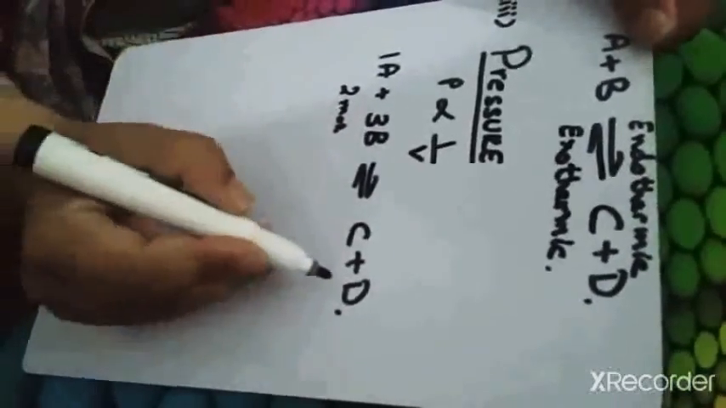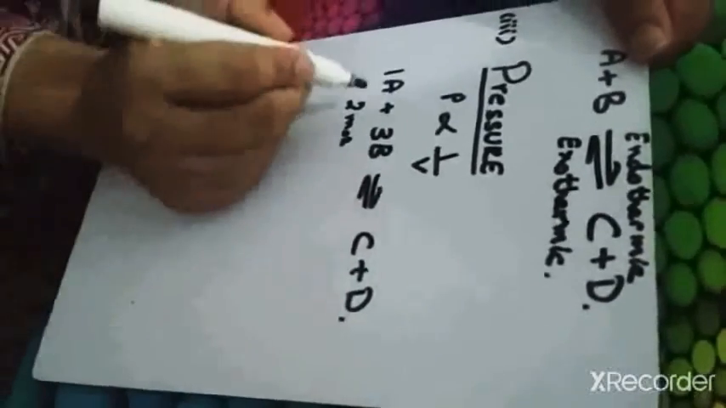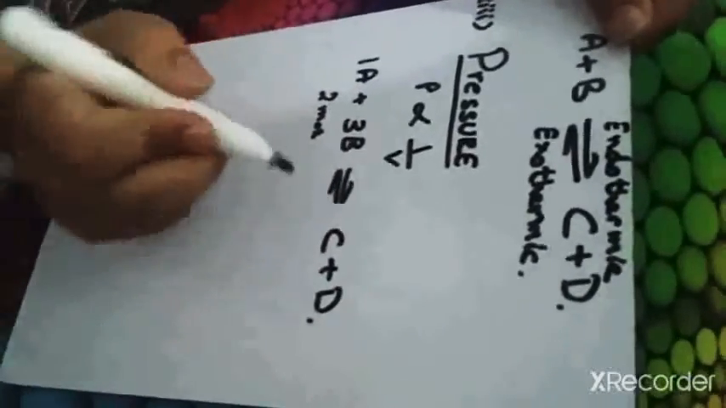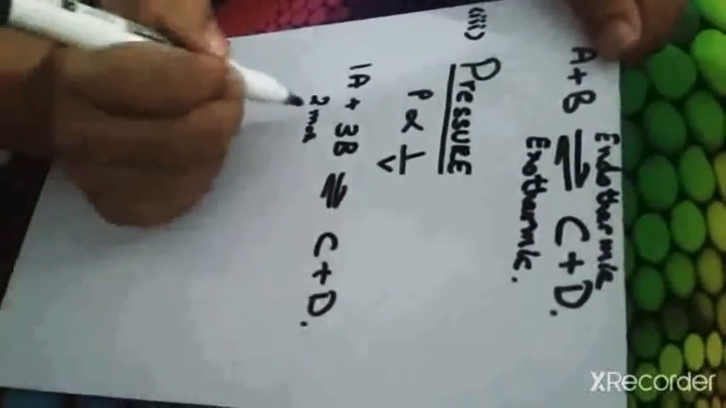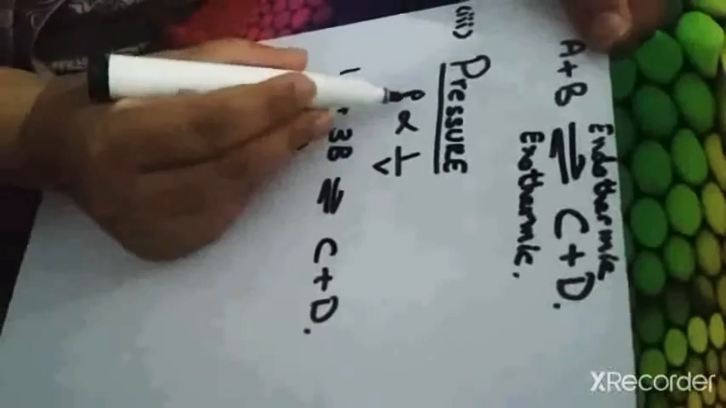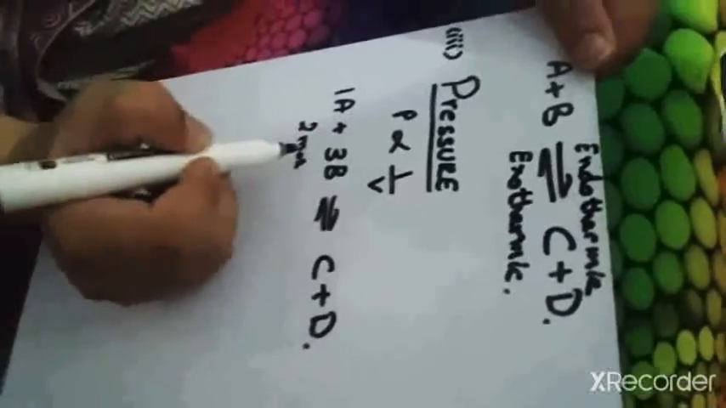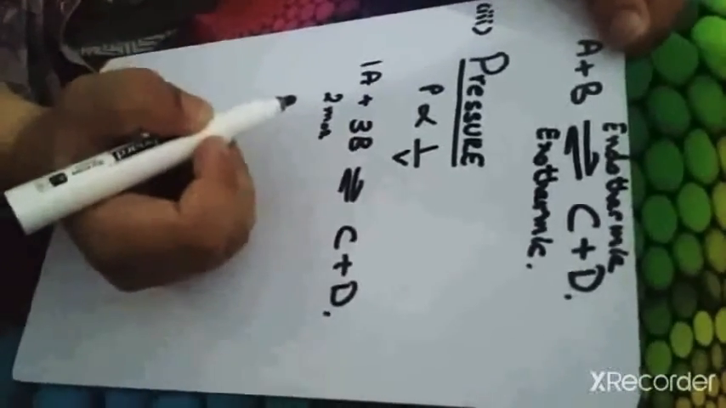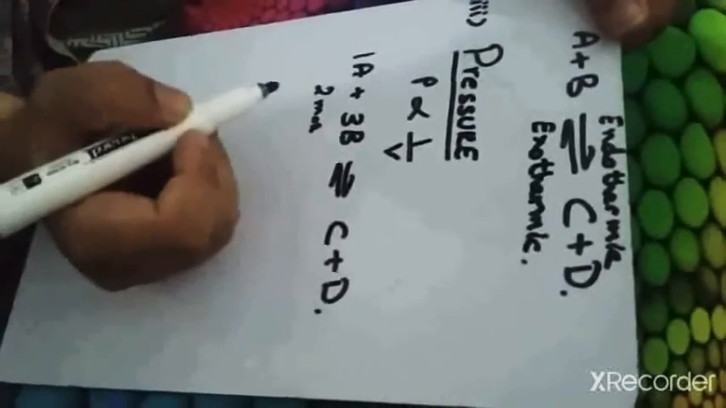So what will happen? The reactants will react to produce more product or to increase their volume, right? So if you increase the pressure, the equilibrium will be disturbed and either the forward reaction or the backward reaction will start again, right?